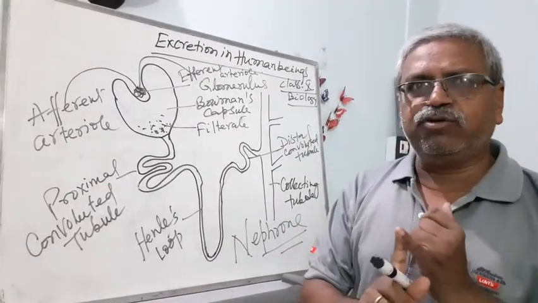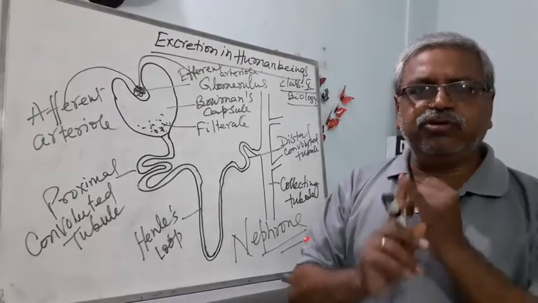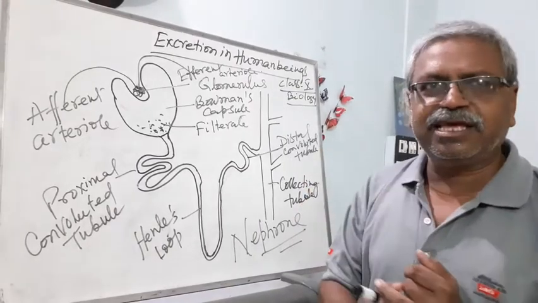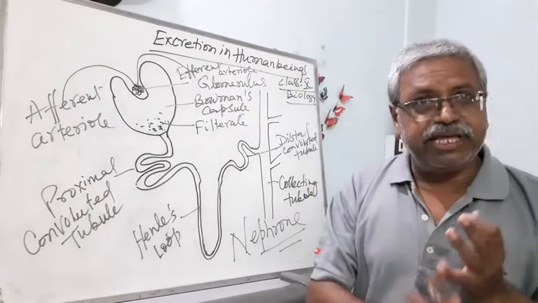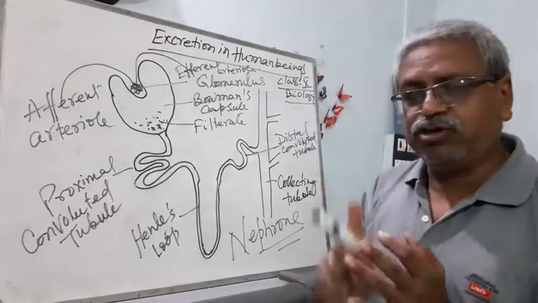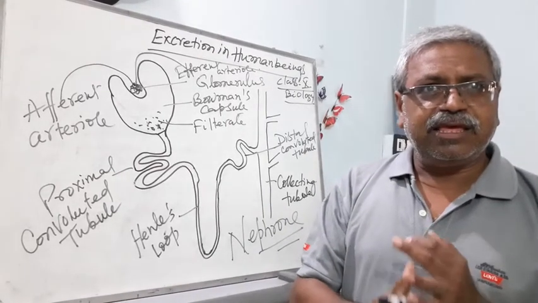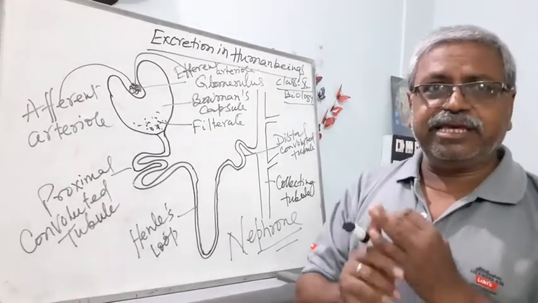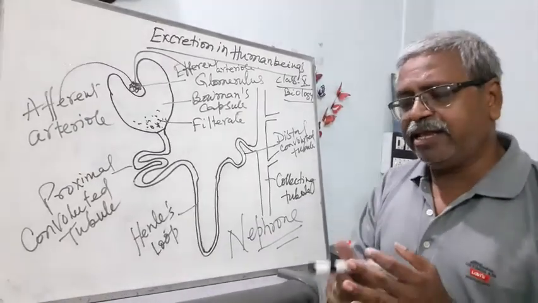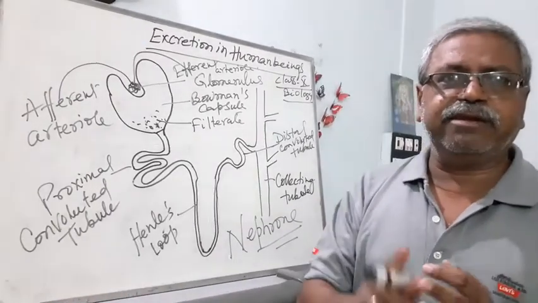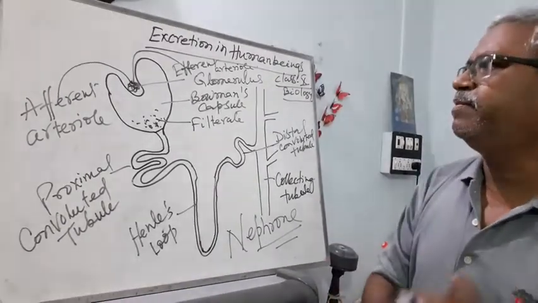First, ammoniotelics, in which ammonia is the waste product, which is a very harmful waste product. Second is ureotelics, in which urea is formed, in mammals, even in man. And uricotelics, in which uric acid is the waste product, like in birds and reptiles.